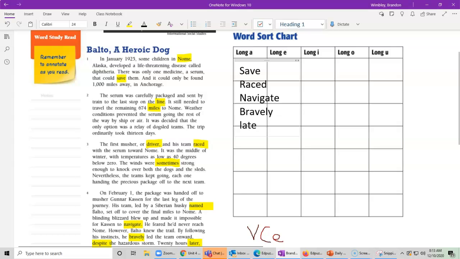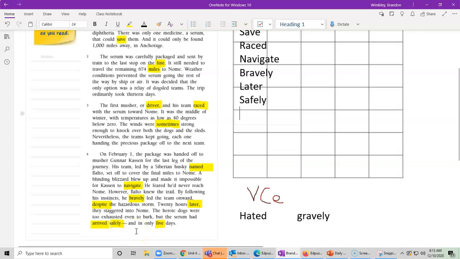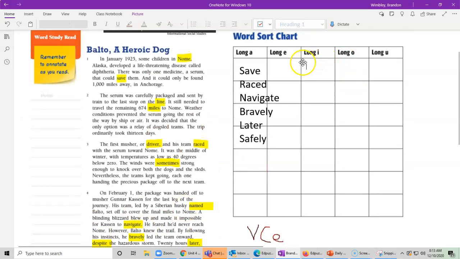Later, again, take that suffix off, and now I see that vowel consonant silent E pattern. And we have safely, which also has that suffix. So if I take it off, I notice safe has that long A sound because it follows our pattern. Now if I look, I don't think I saw any long E's. So long E is going to be an empty section.